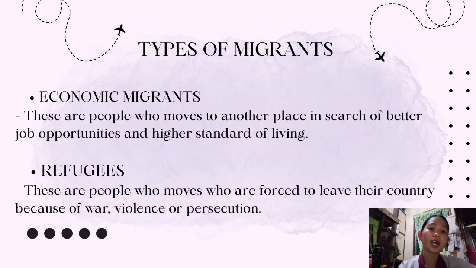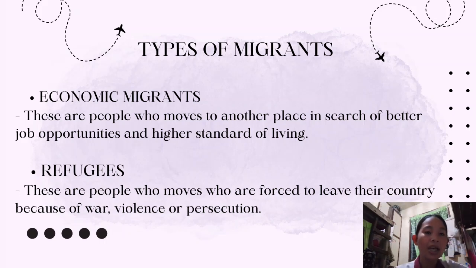We also have here types of migrants. The first is the economic migrants. These are people who move to another place in search of better job opportunities and a higher standard of living. Next we have the refugees. These are people who are forced to leave their country because of war, violence, or persecution. They leave not by choice but out of necessity, for them to live peacefully and to have a better life.